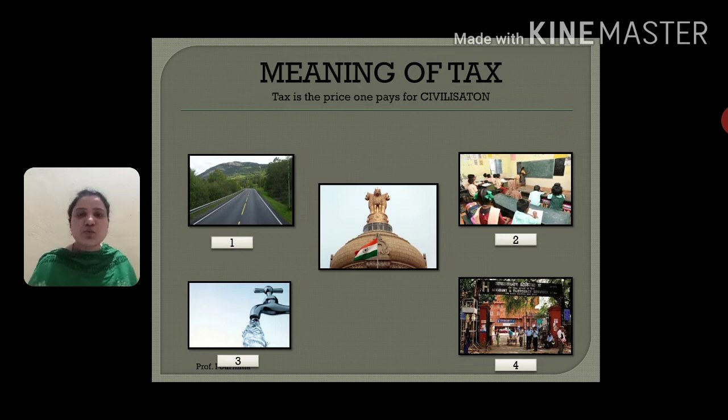The big question is why we pay tax, and the answer is that we should pay taxes for these services, because we cannot construct a road to travel. If I want to travel, what if I construct a road? It is not possible. I want to learn, I want to get an education, I cannot build a school, right? So for these facilities I will pay some money to the government, and as we are not paying easily, the government is imposing it on us. Okay, now we'll move to the next slide.